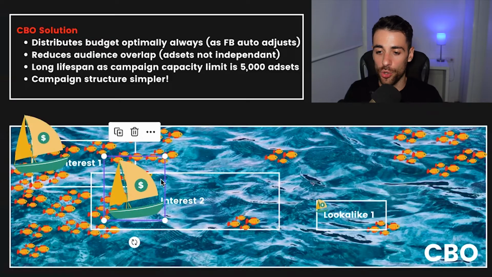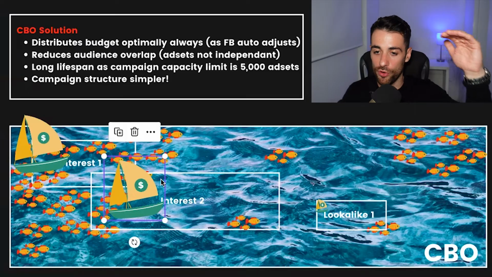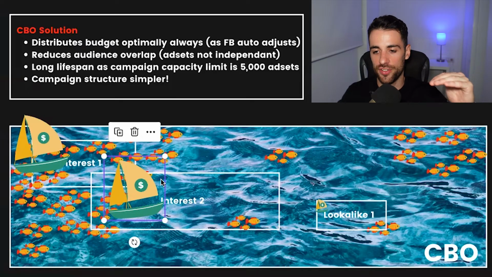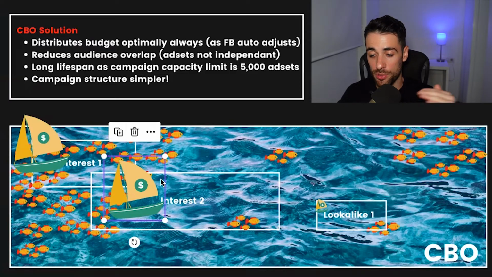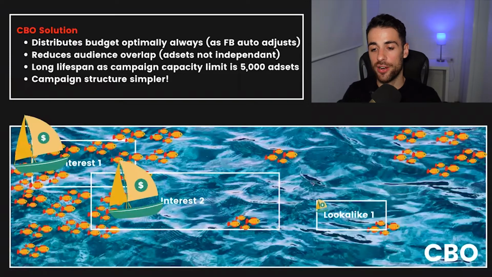You know, if I don't have to go in and tweak the budgets up and down every day, a balancing act, trying to make sure the overall comes to a certain figure, I'm just leaving it up to Facebook to do that. It's way more stable, yes, but it's also just way less work for me. I don't have to use so much of that manual work. And as anyone knows, whenever you bring manual work into anything, there are more mistakes, it's less efficient, the machine can do better. It has these millions of data points that we can't see, okay? So that is, in a nutshell, why CBO is better.